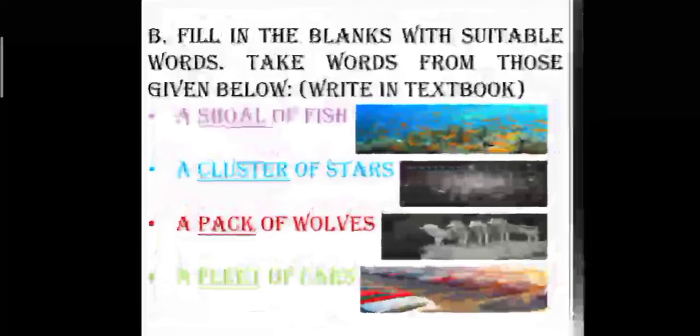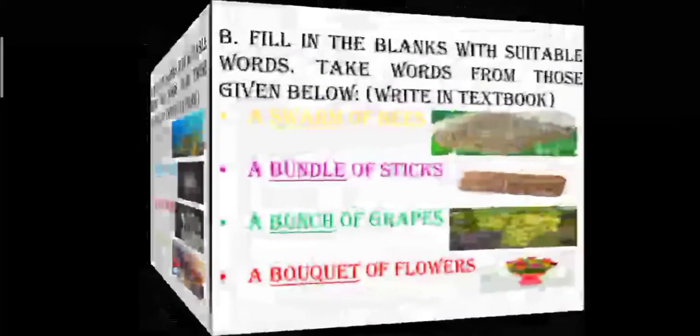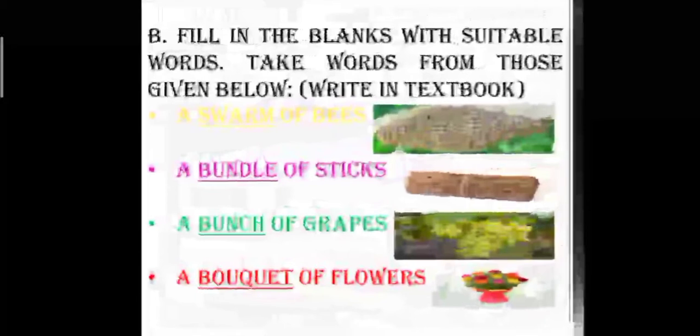A dash of wolves. Here you can see there are many wolves. We are not talking about one wolf. So a pack of wolves. A fleet of cars. Here we are talking about many cars all together. A dash of bees. You can see how many bees are there. So it will be a swarm of bees. A dash of sticks. We are talking about a group of sticks brought together. What do we call it? A bundle of sticks.